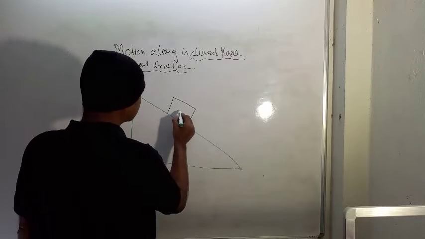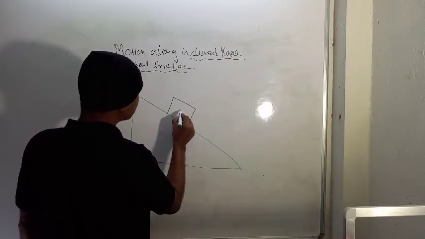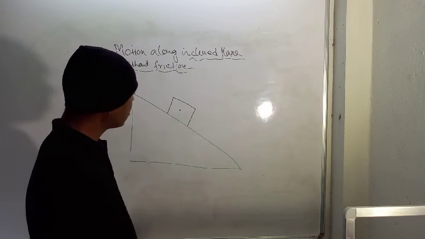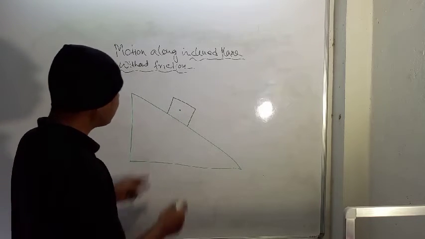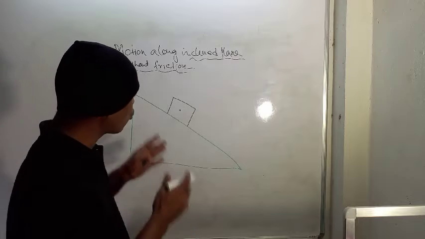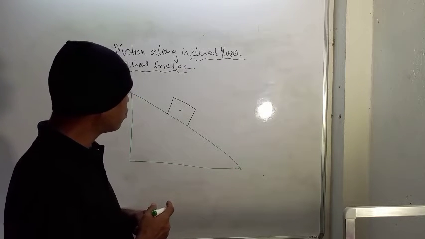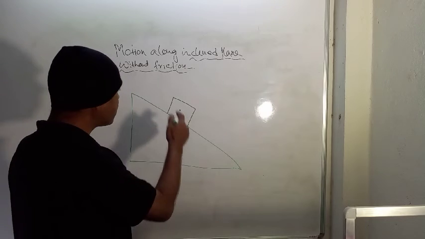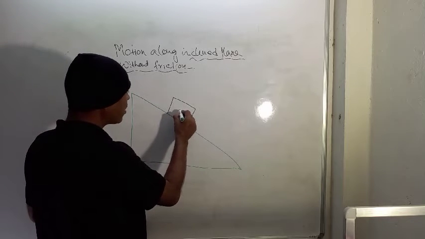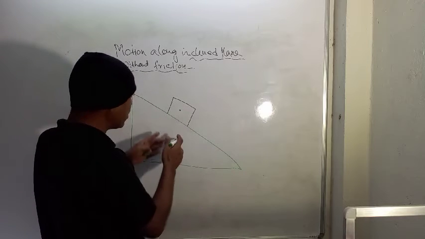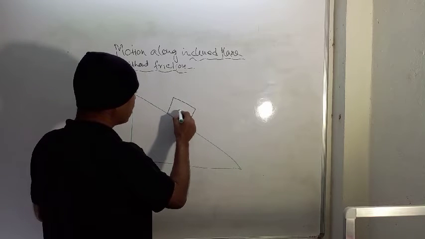So suppose this point denotes the center of gravity, that is CG, of this object. If you draw the free body diagram of this object, what are the forces which will be acting on it? I am showing all the forces here.